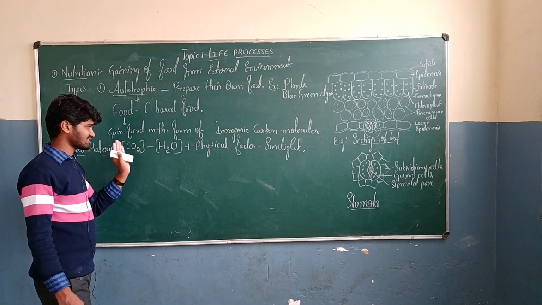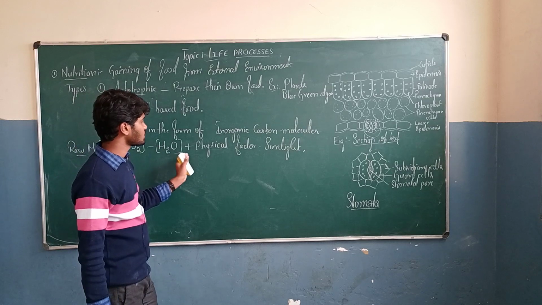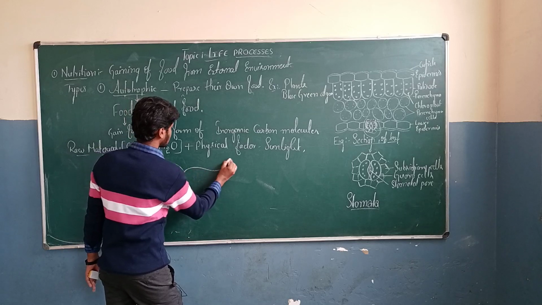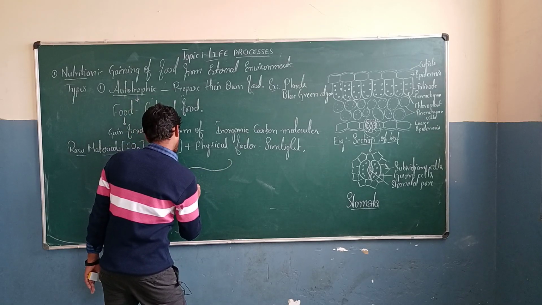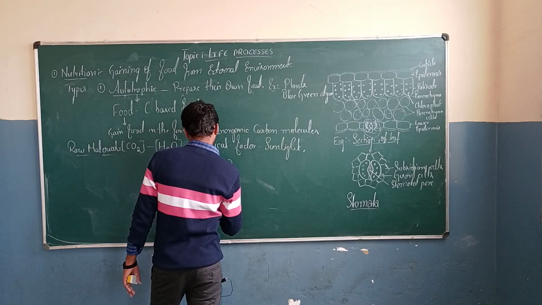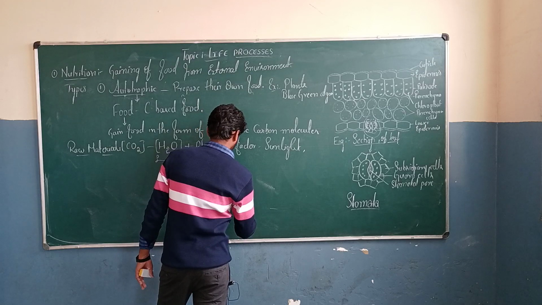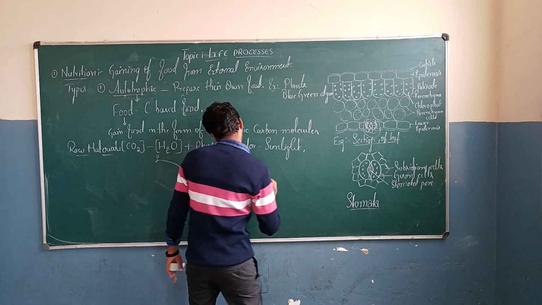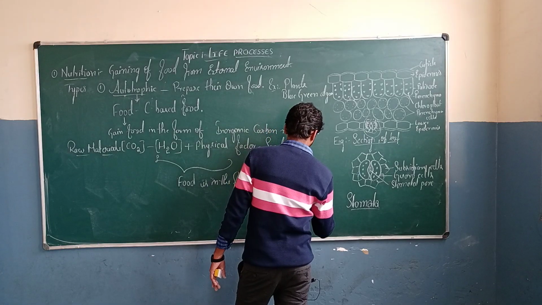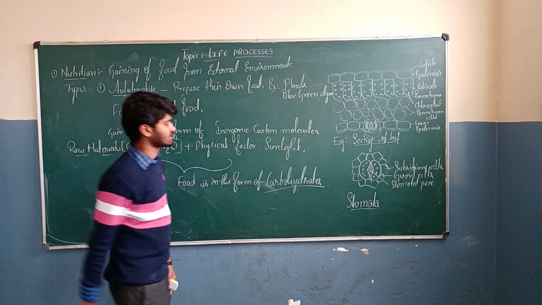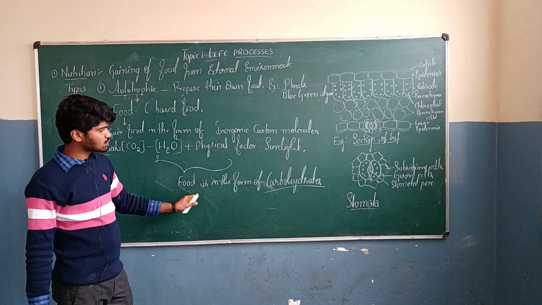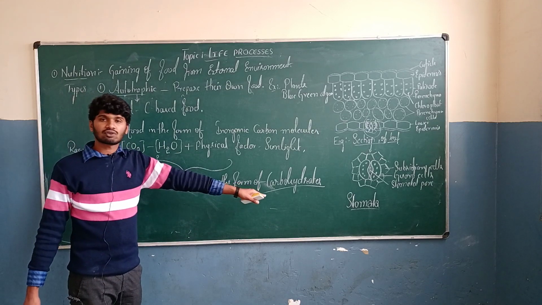By using these raw materials such as carbon dioxide and water, and using a physical factor called sunlight, they prepare food in the form of carbohydrates.